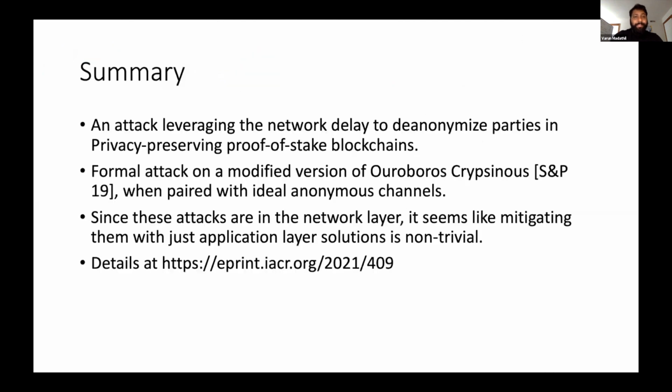So yeah, that's about it. And just to summarize, in this paper we presented an attack leveraging the network delay to de-anonymize parties, and a formal attack on a modified version of Crypsis, that is, when it's paired with ideal anonymous channels. And finally, since these attacks are in the network layer, mitigating them with application layer solutions seems non-trivial.